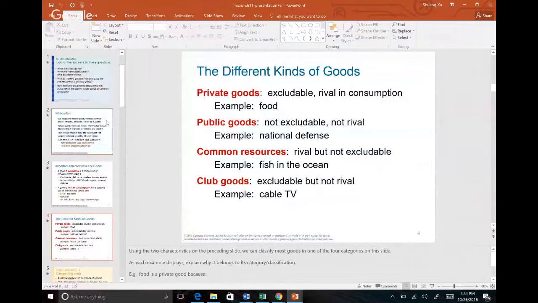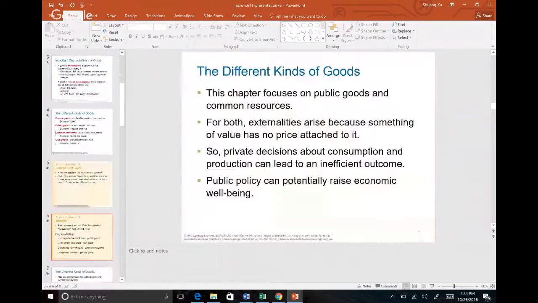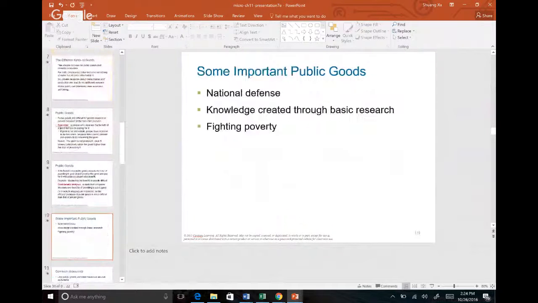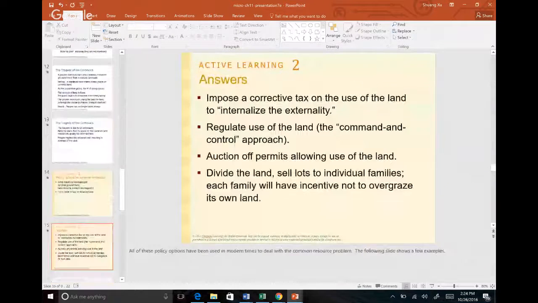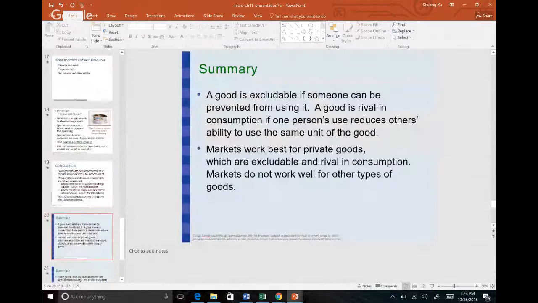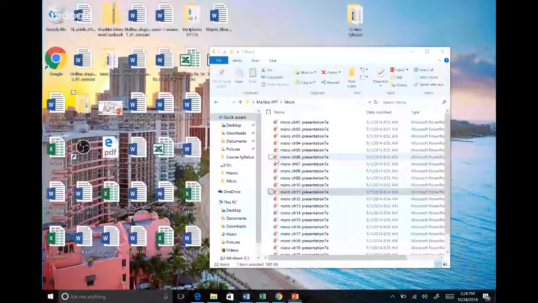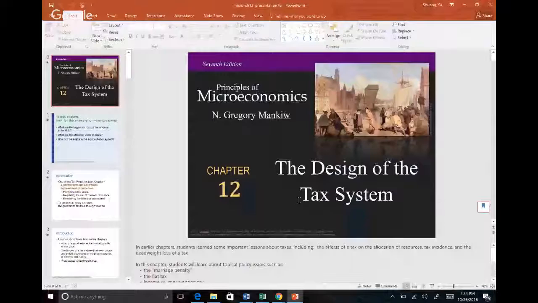All right, so know the difference between a public good, private good, common resource, and club good. So know which one is each, okay? Know what a free rider is. So basically anybody who enjoys the benefit but doesn't pay for the cost. Okay, so that's it for chapter 11. That's a short chapter. And then lastly, chapter 12.